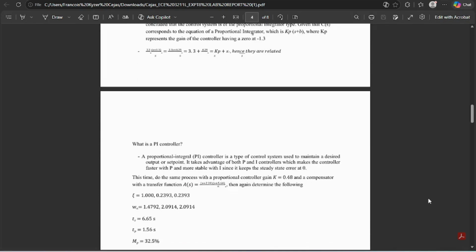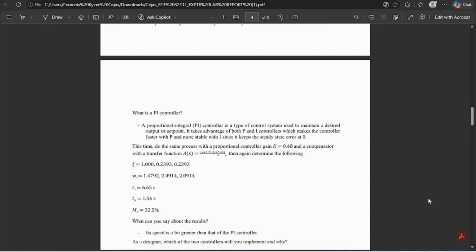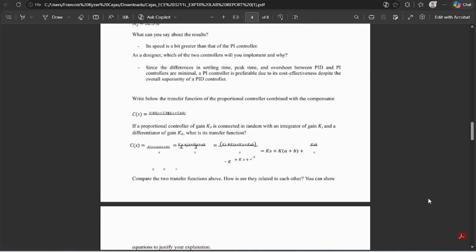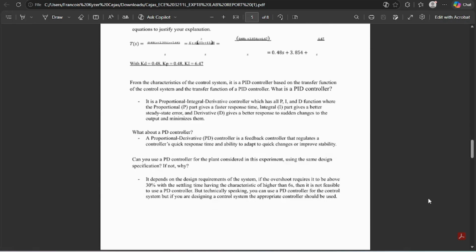For my conclusion, we also saw that PID can be implemented with a single op-amp. Start with PI and add derivative only if needed.